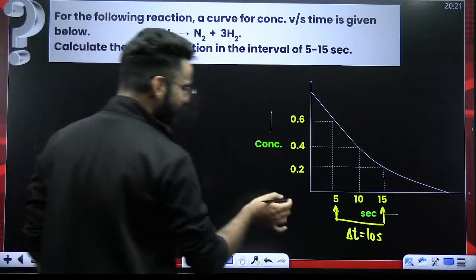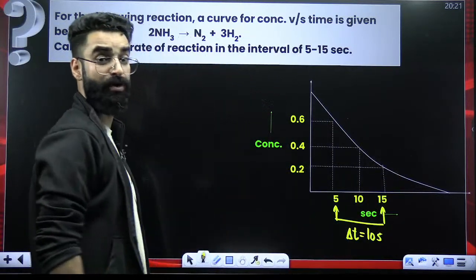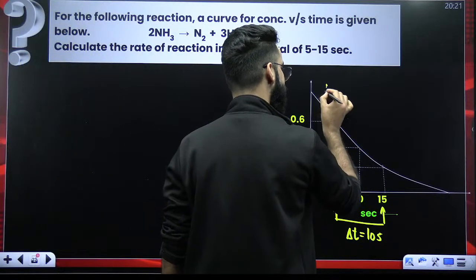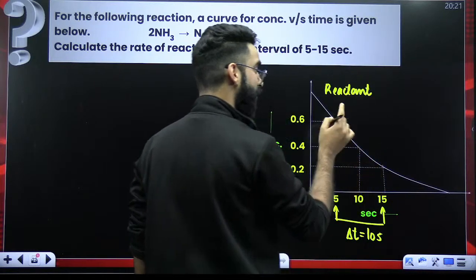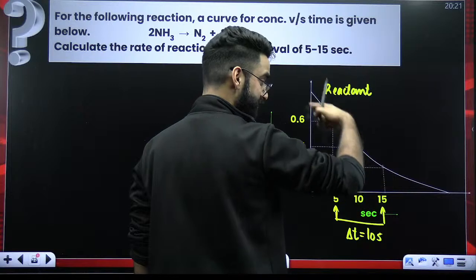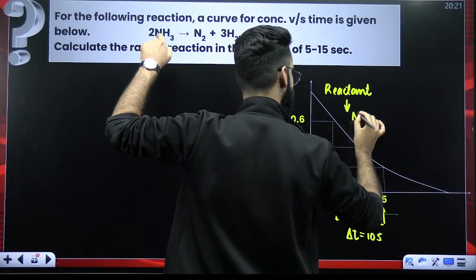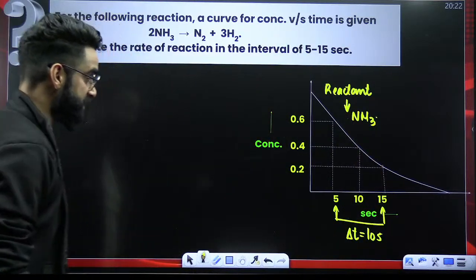Now, first of all, look at the graph. With the time, concentration is decreasing, right? So this particular graph has to be valid for the reactant. Because we know, when it comes to reactant, the concentration of reactant decreases with time. And my reactant here in this reaction is NH3. So this is the graph which is valid for NH3.